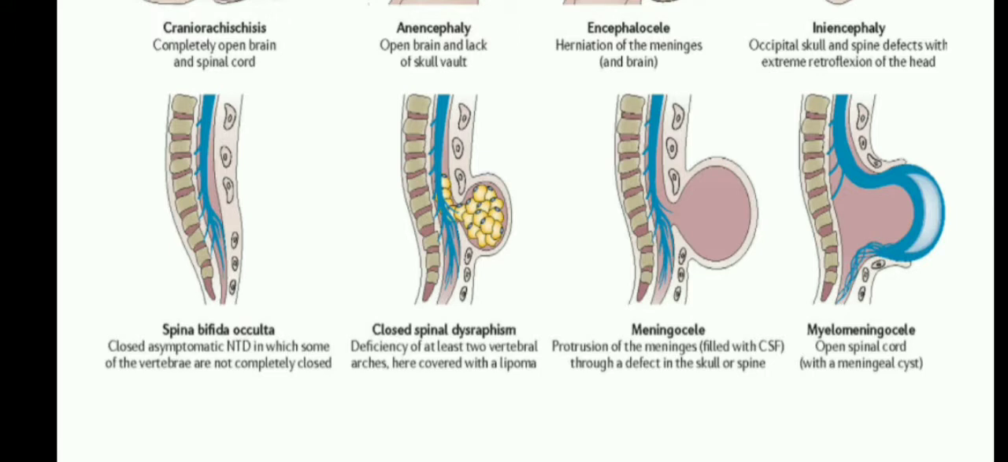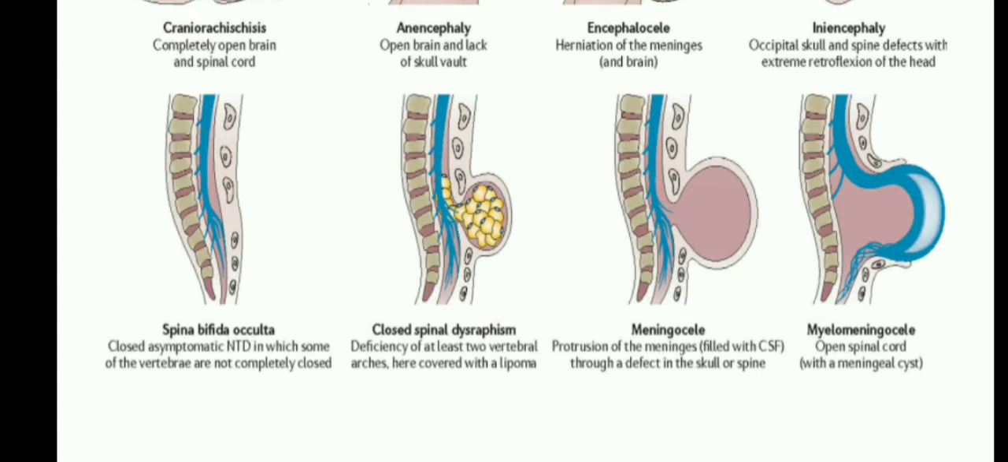And the third image is meningocele. Meningocele means protrusion of the meninges, and in that protrusion there is a collection of cerebrospinal fluid. Okay, that is called meningocele. And the fourth one is meningomyelocele. Myelomeningocele means the spinal cord is open along with the meninges.